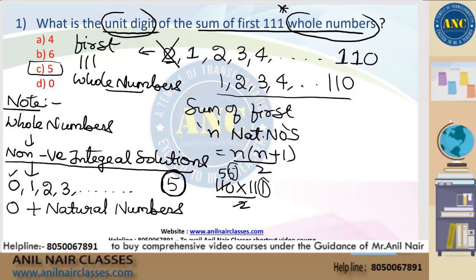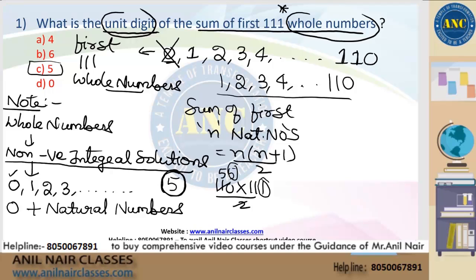So 0 can be omitted because 0 plus any number, the unit digit will not be affected. 0 plus 23 is 23. 0 plus 59 is 59. 0 plus 12 is 12. So the unit digit will not be affected if you add 0 to any number. So I omitted 0. That is the second keyword.